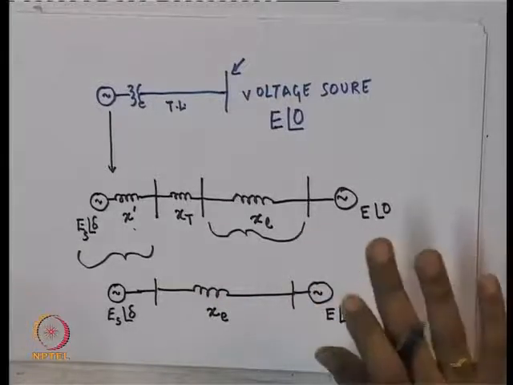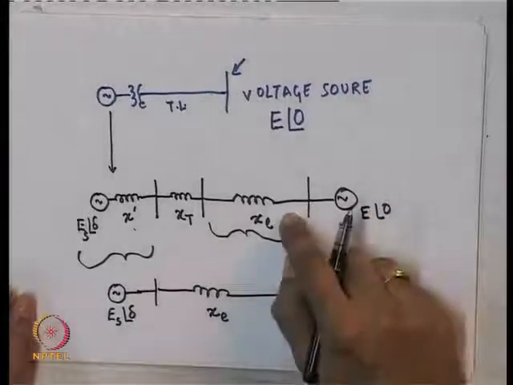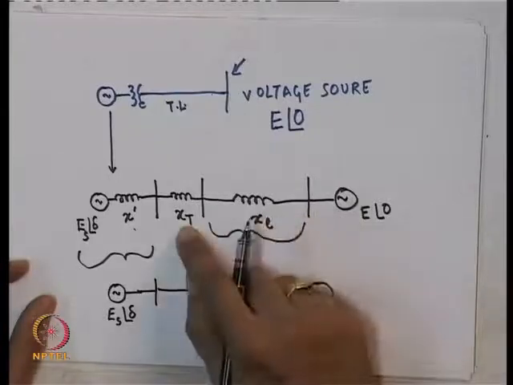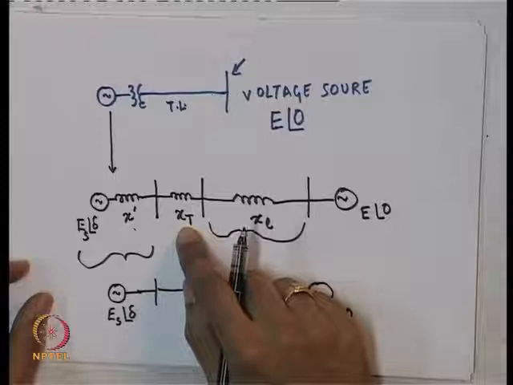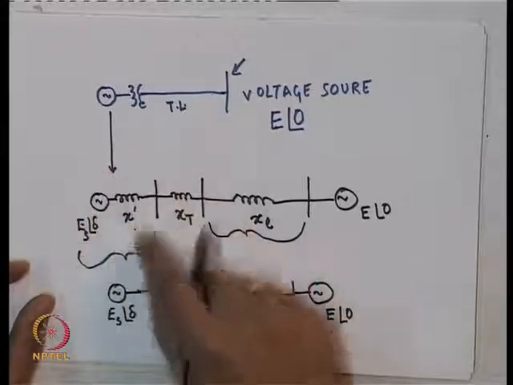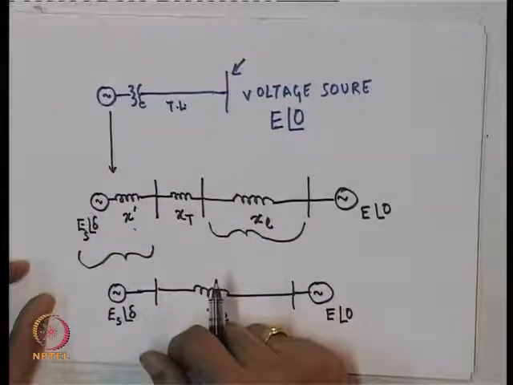Now, those who are purists would say, well, this transmission line has to be modeled by a partial differential equation. This transformer model, probably again one has to use Maxwell equations. This synchronous machine, well, I have just given you a model and not told you how it really comes about.